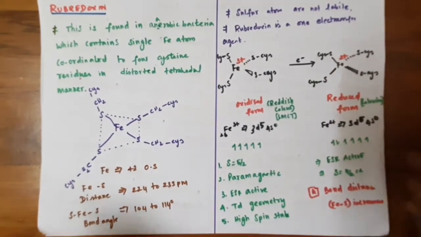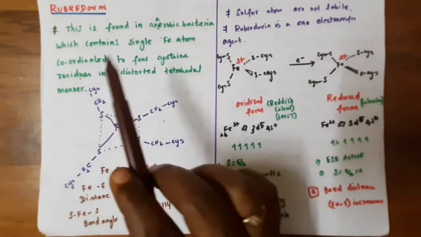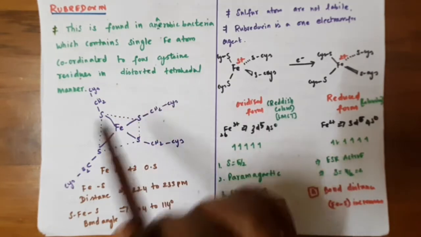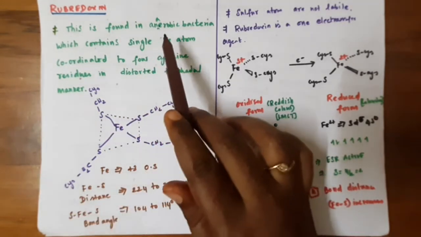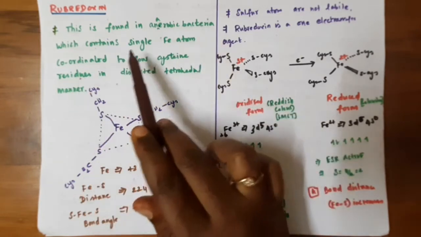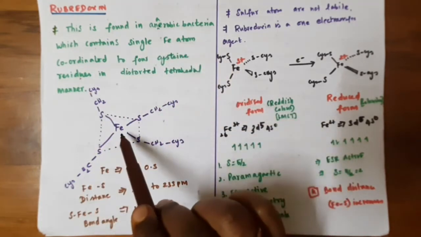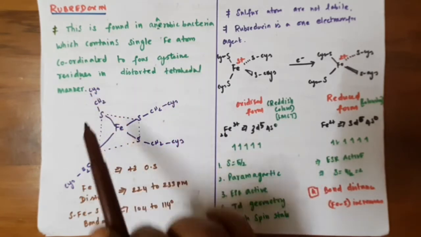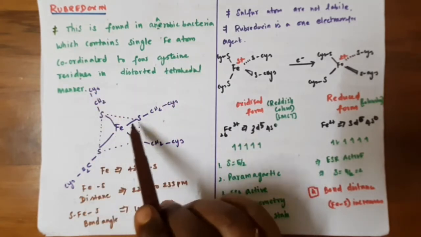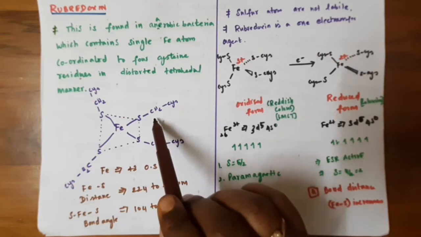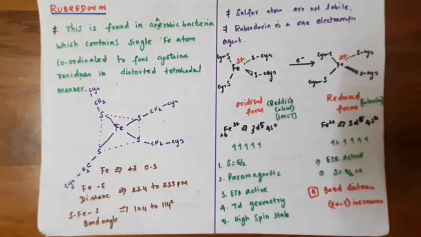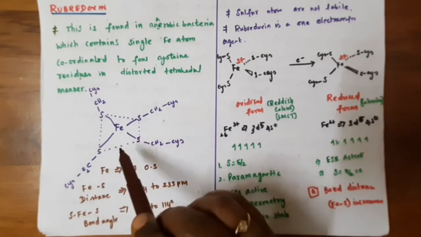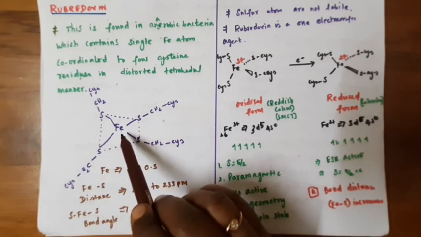First we will see rubredoxin. This rubredoxin has a single iron atom in the structure. It is found in anaerobic bacteria and contains only a single iron atom, which is coordinated to 4 cysteine residues. That is, this iron atom is bonded with sulfur from cysteine residues in a distorted tetrahedral manner. This is the structure of rubredoxin, and it contains the active site called the Fe ion.